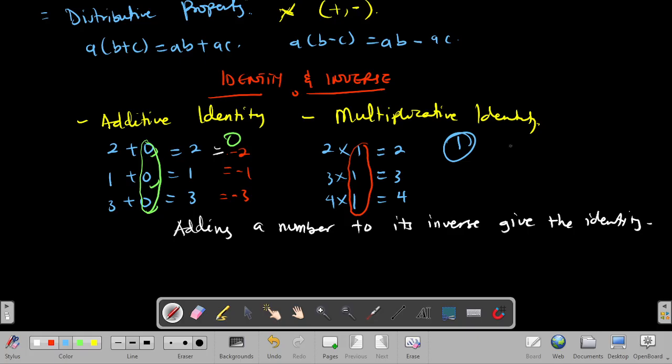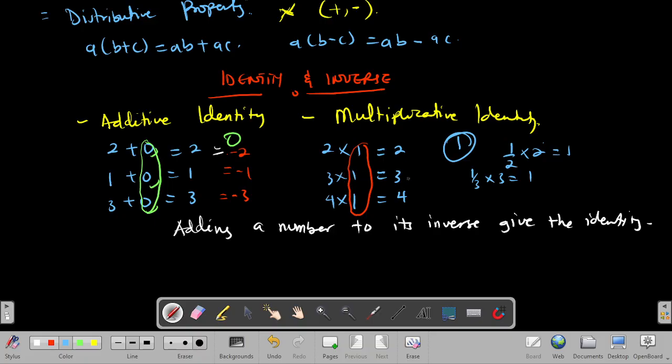So here it is simply 1 out of 2. So 1 out of 2 times 2, I'm going to get 1. When I come to 3, I'm going to have 1 out of 3 times 3, I'm going to get 1.